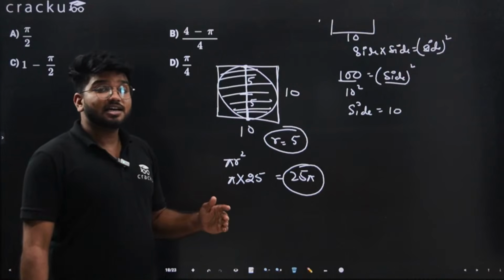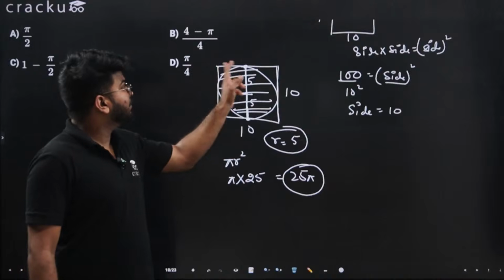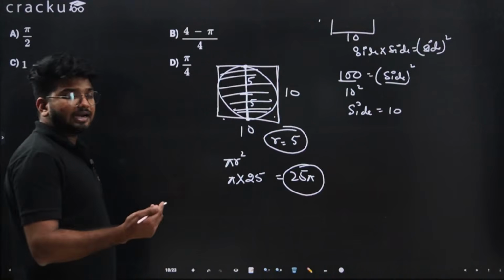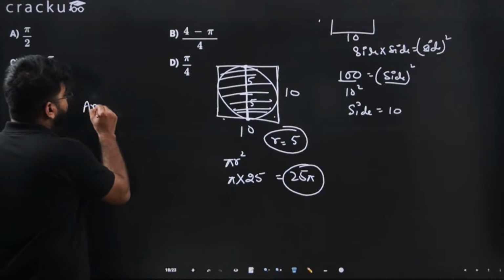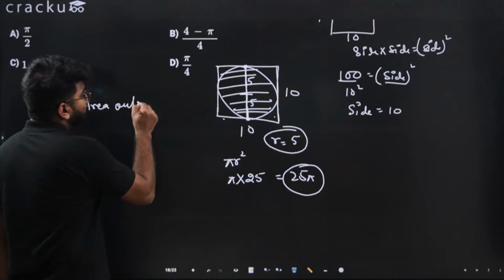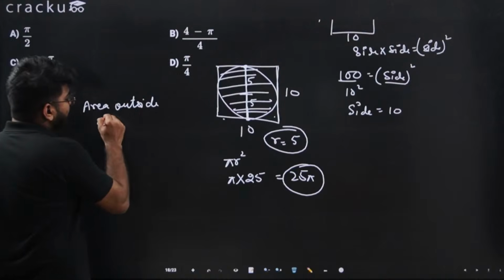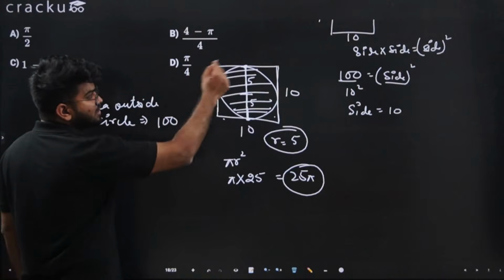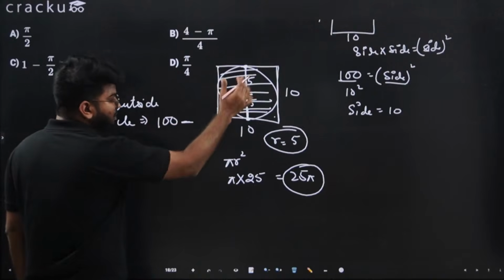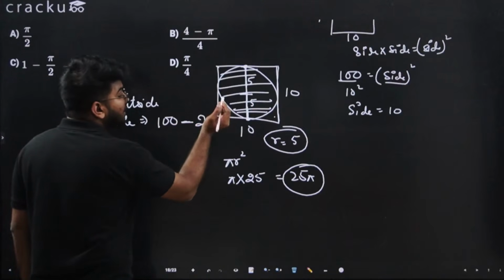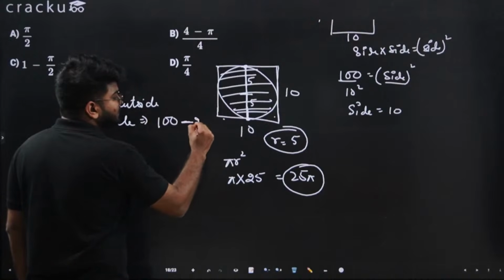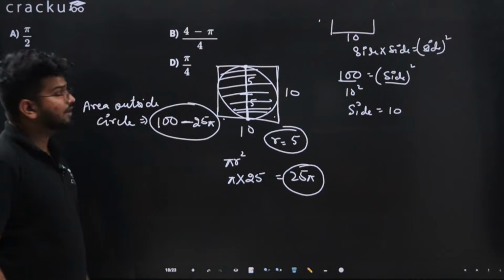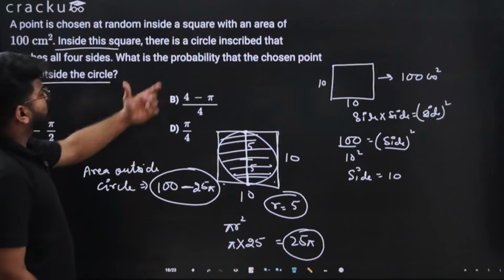I want the area of the outside part, these parts, not the circle one. So I can subtract that. So area outside circle is equal to, from the area of the square which is 100, I will subtract the area of the circle which is 25 pi, and this is something we want, and we want the probability.